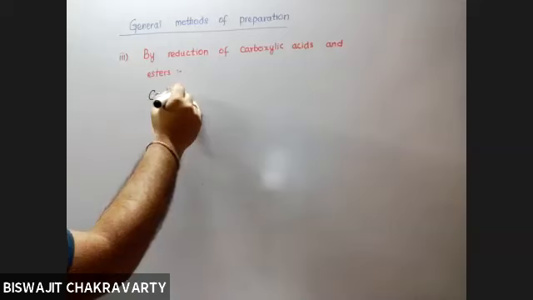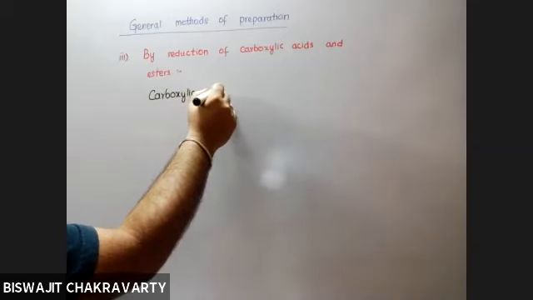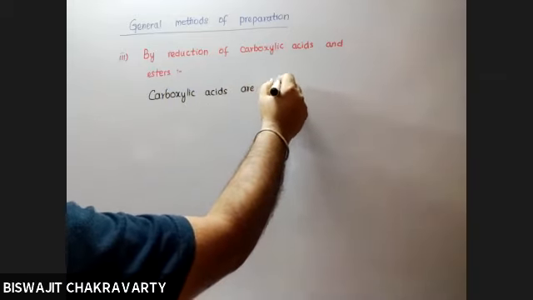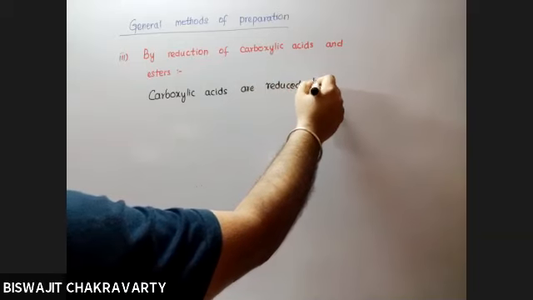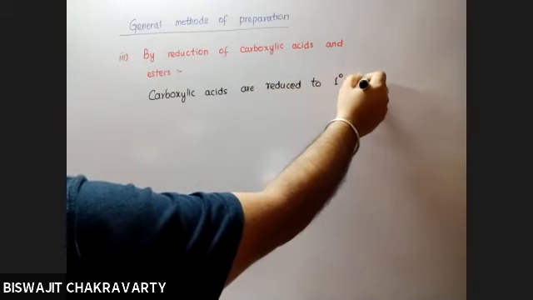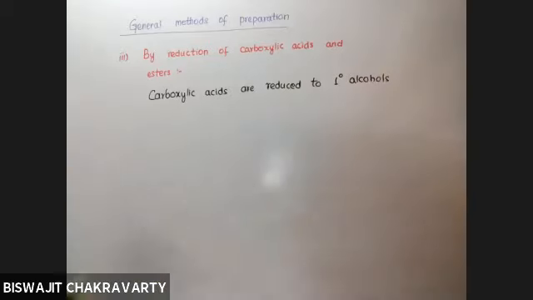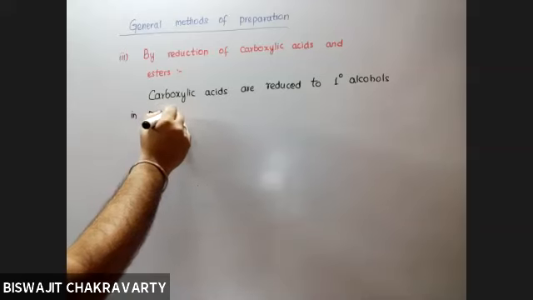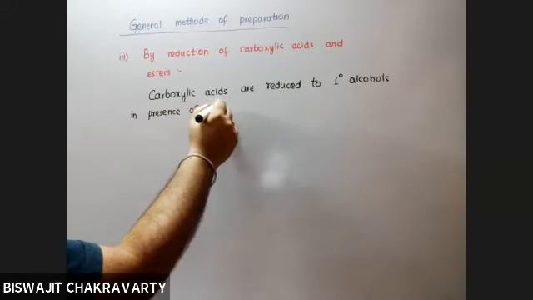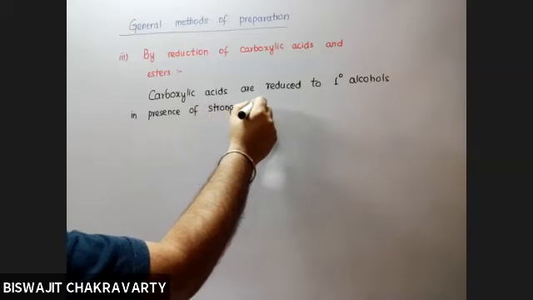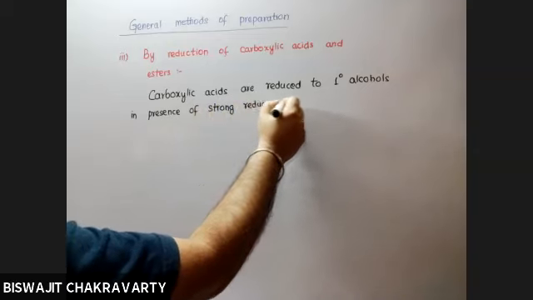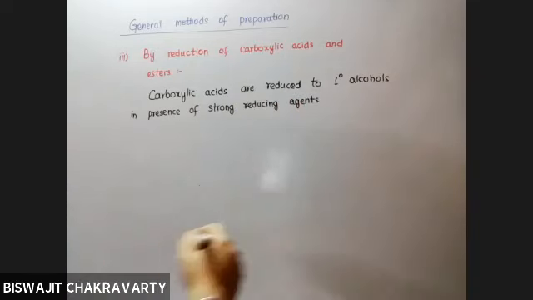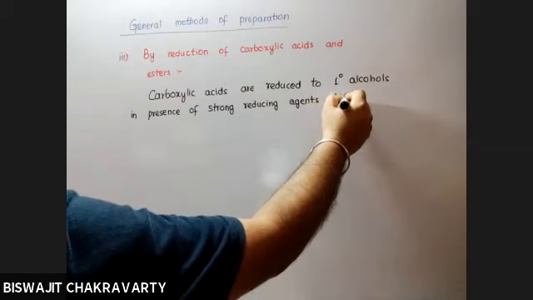Carboxylic acids are reduced to 1-degree alcohols in presence of a strong reducing agent, lithium aluminum hydride.